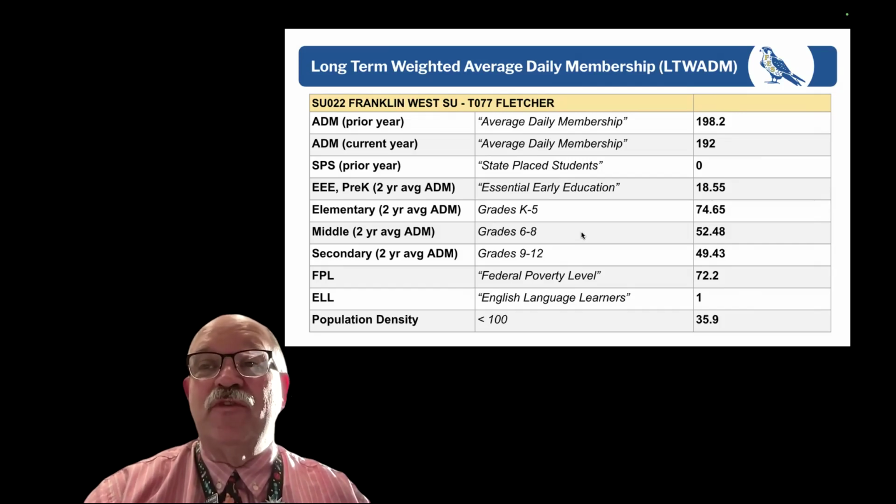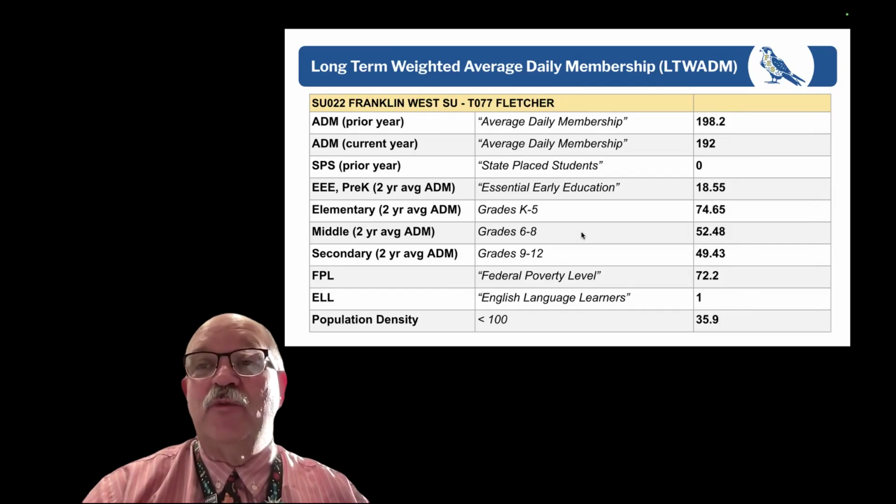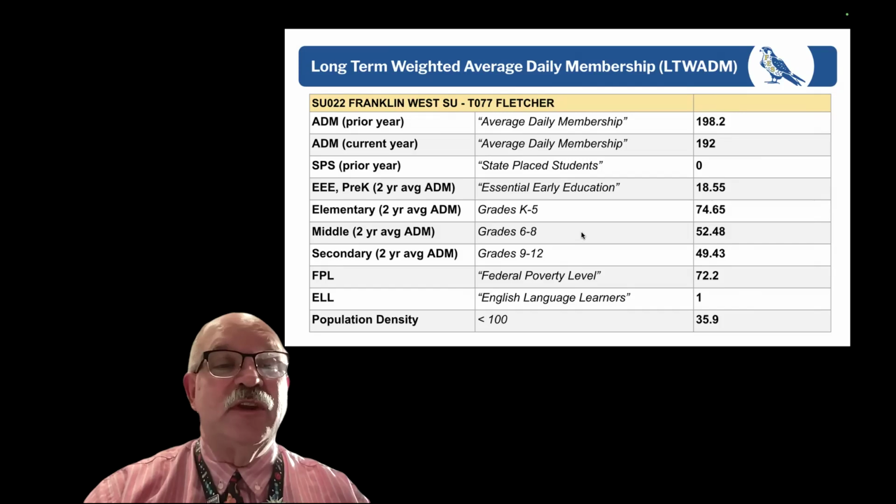And so if a student was enrolled in the school for only 20% of that time, then we get a 0.2. If they're enrolled for half the time, so maybe they moved to Fletcher or moved out of Fletcher halfway through that counting, we get a 0.5. So that's what that is. That's an actual pretty close measurement of the number of students. And again, this is from pre-K to 12 that are associated with the Fletcher school.